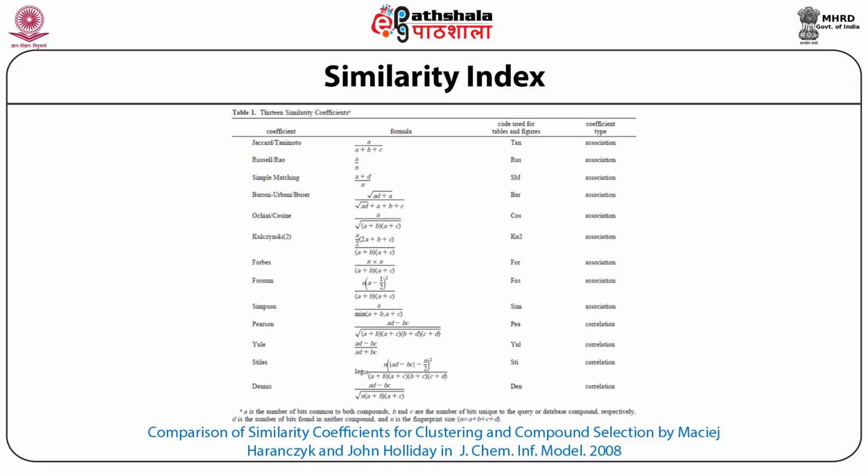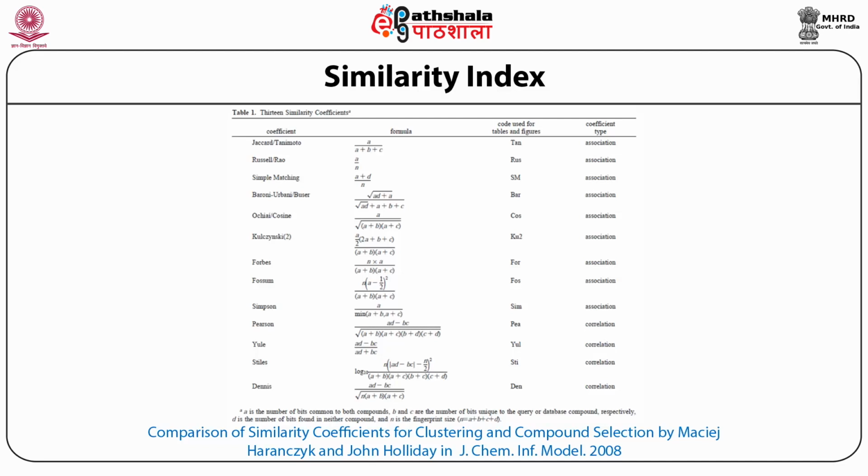Most important to note is that the Jaccard or Tanimoto, which is the most popular coefficient, seems to be association related. That means two similar molecules or chemicals also have similar properties.